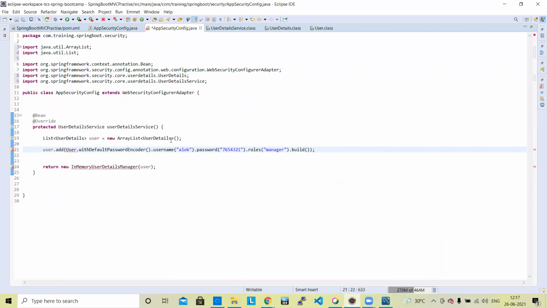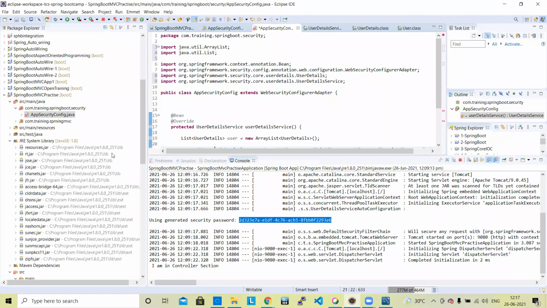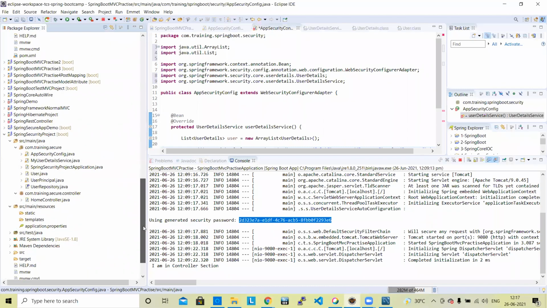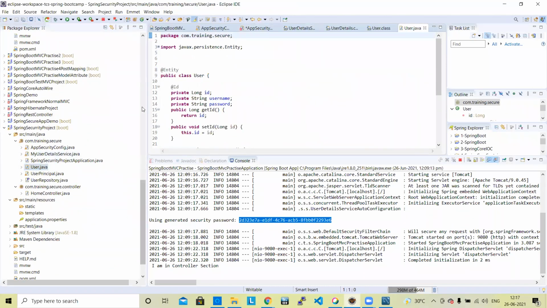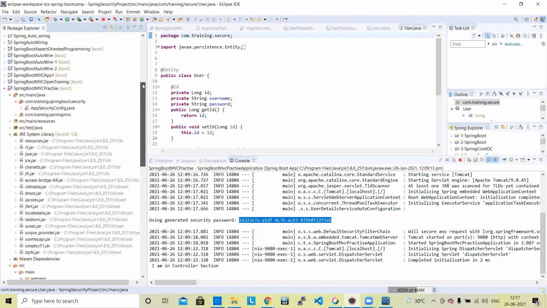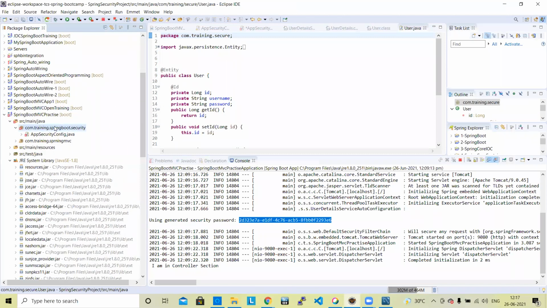Okay, here I need to create a user class. Let's create a user class here.